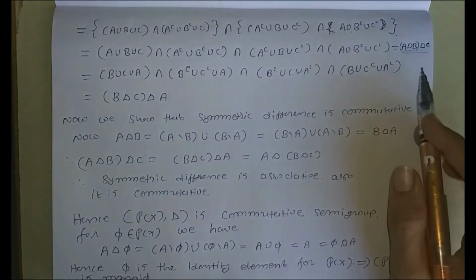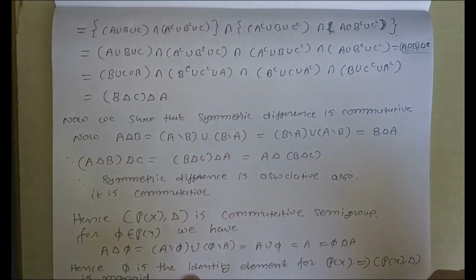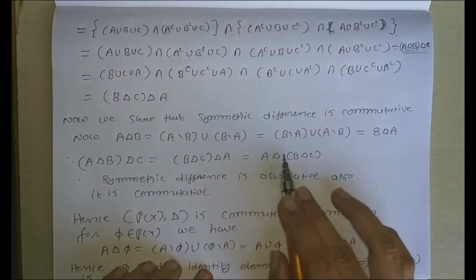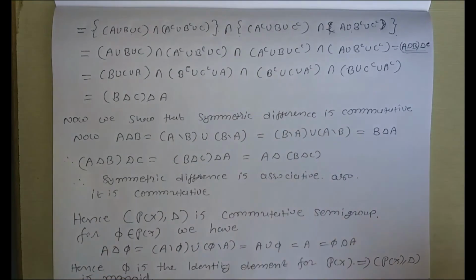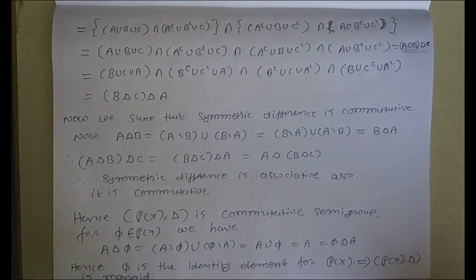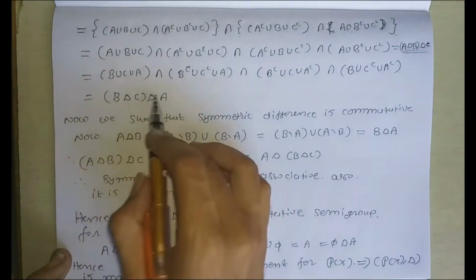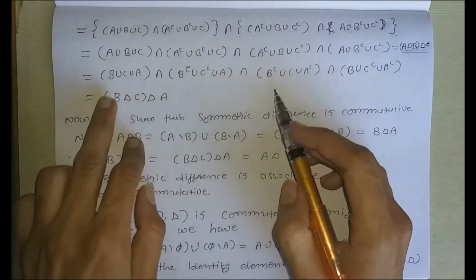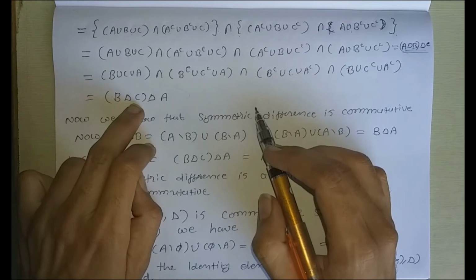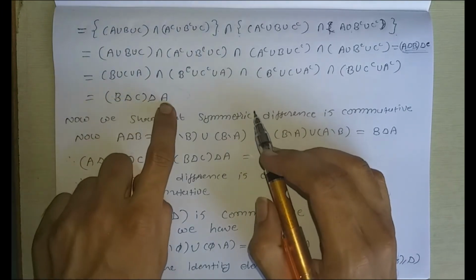So now set sum. Now we want to find A delta B delta C. So first we find B delta C delta A. Okay, we want to take here B delta C delta A. So our first set will be B, second set will be C, third set will be A.